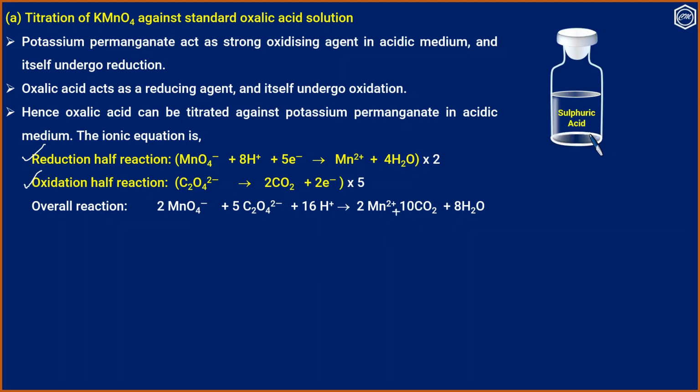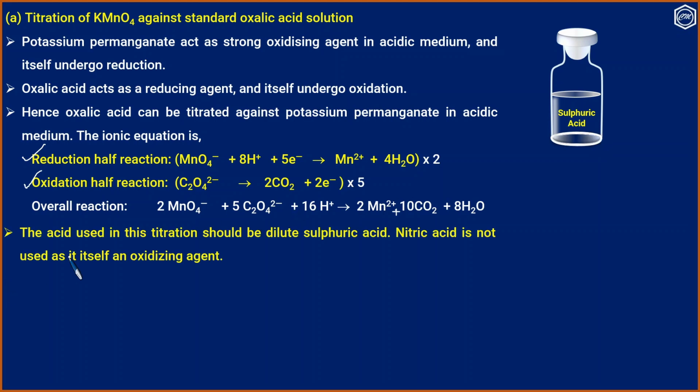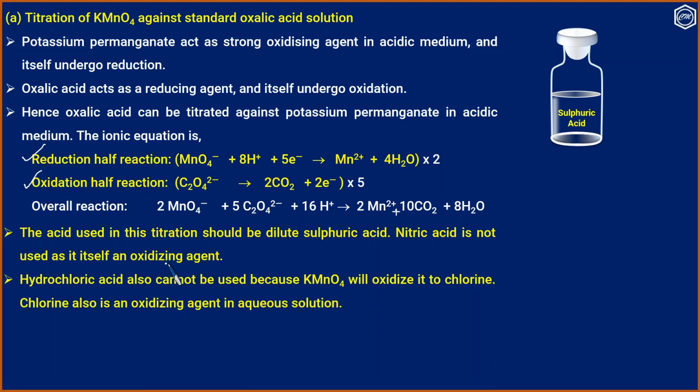The acid used in the titration should be dilute sulfuric acid. Nitric acid is not used as it is an oxidizing agent. Hydrochloric acid also cannot be used because KMnO4 will oxidize it to chlorine. Chlorine also is an oxidizing agent in aqueous solution.